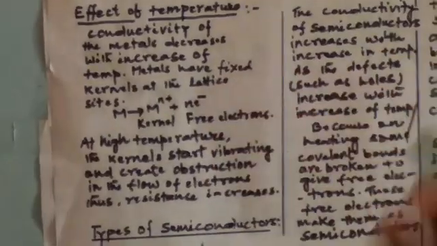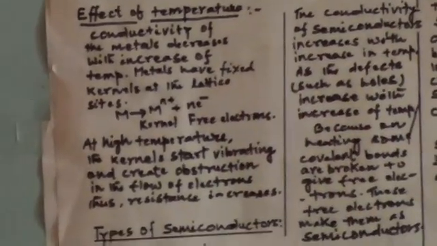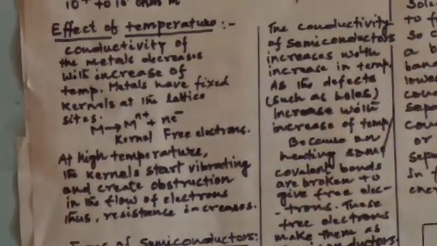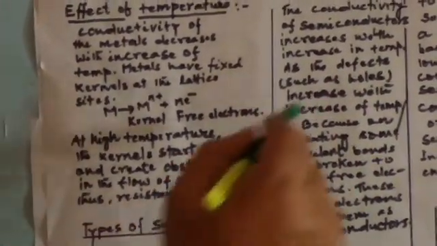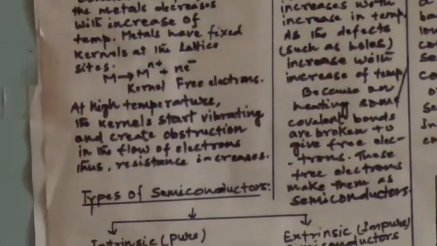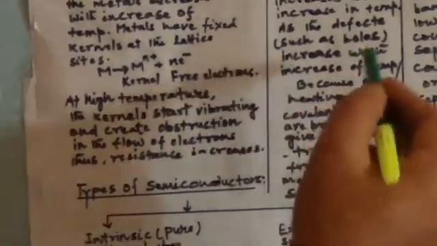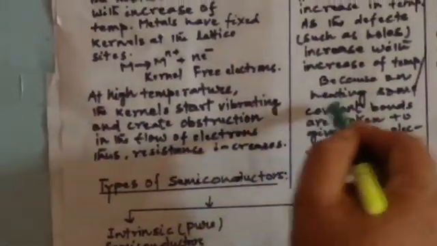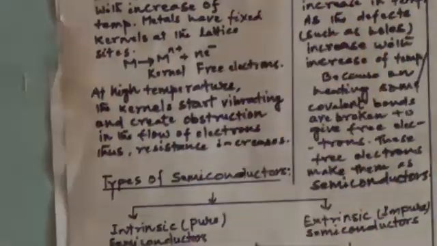When temperature is increased, what happens? Some of the covalent bonds break and electrons become free to move, and so on heating, these free electrons start conducting electricity. So on heating, semiconductors show electrical conductance to some extent.